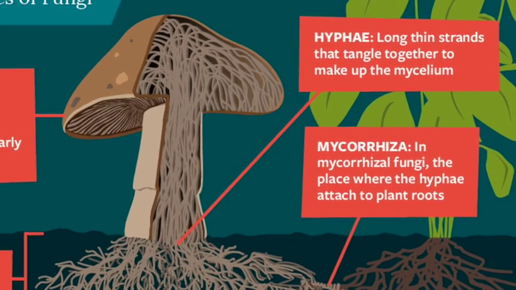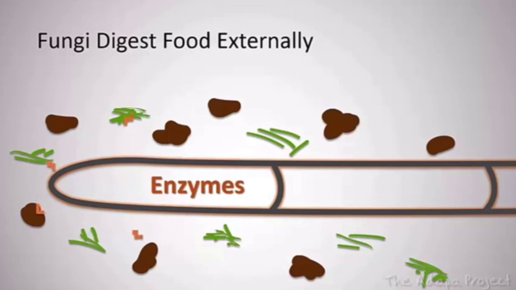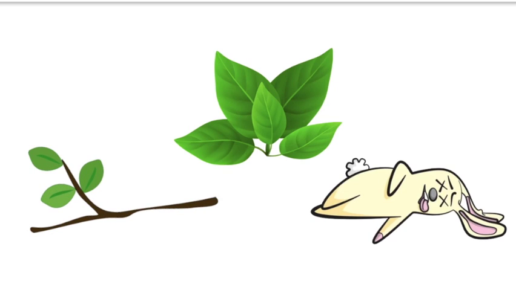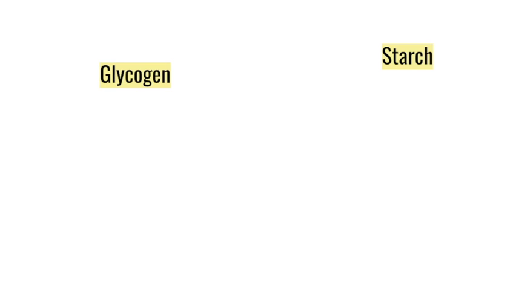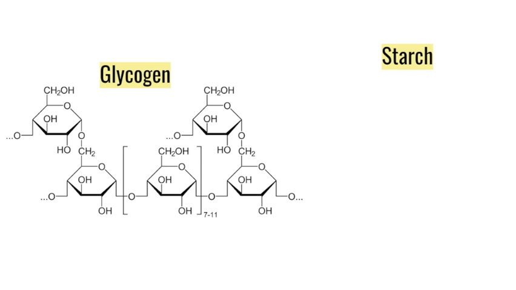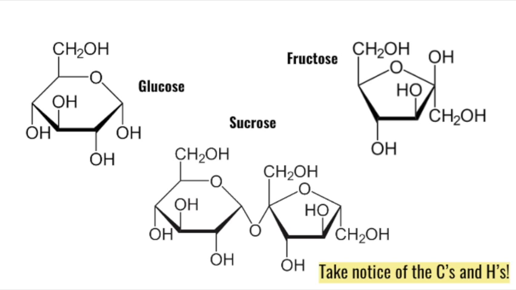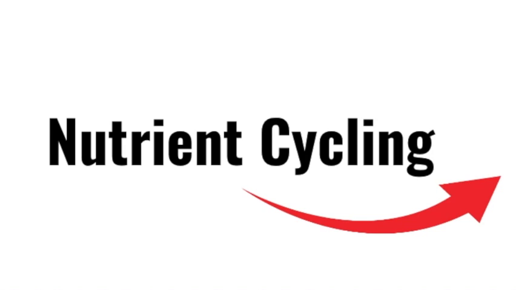They transport exoenzymes out of the hyphae and onto the surface of food, branches, leaves, dead animals and insects, etc. They metabolize the complex organic compounds, which are molecules that contain carbon atoms that are covalently bonded to hydrogen atoms. We can also see these bonds in glycogen and starch. They convert them into soluble nutrients like simple sugars, nitrates, and phosphates. All of these processes make fungi a key player in the nutrient cycle.